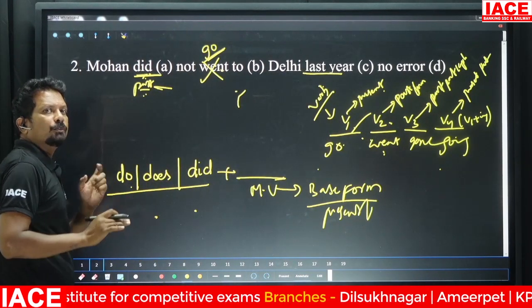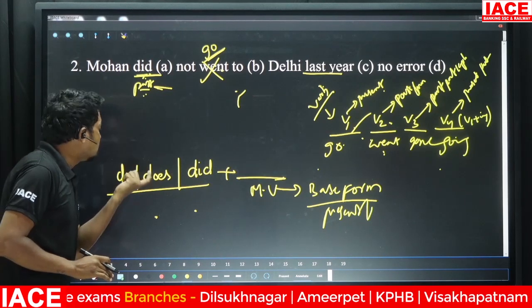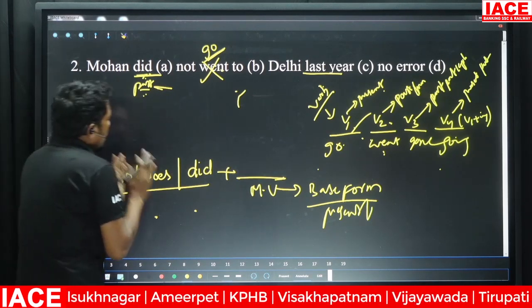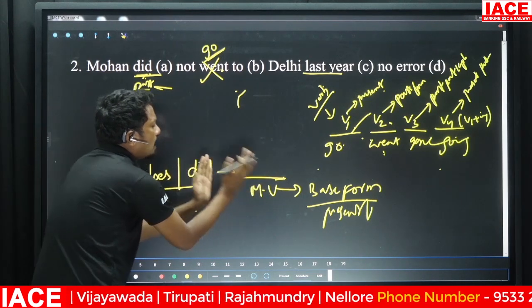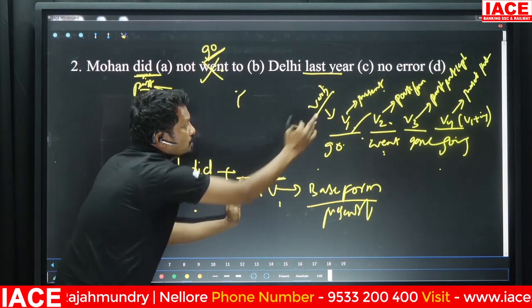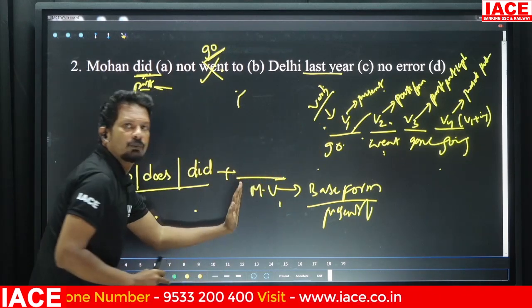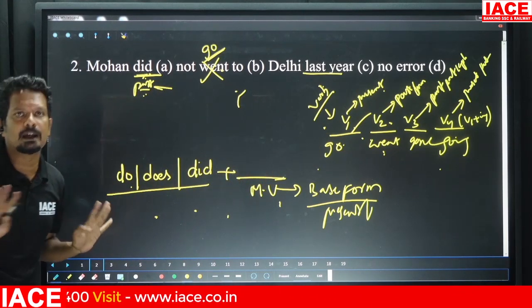No matter what, if you see a question in this model, you always have to check whether the main verb is in V1 or not. If it is not V1, simply mark it as an error.